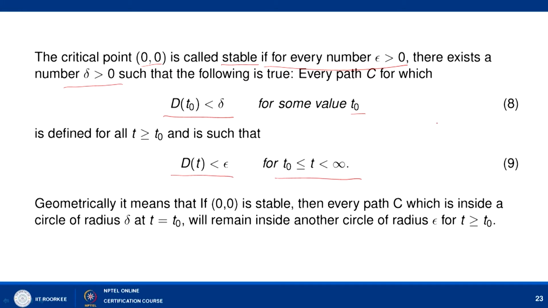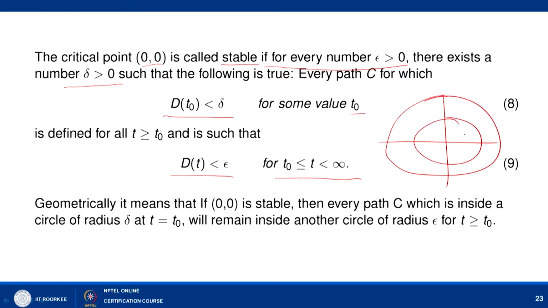It means that you have d(t0) less than delta. Suppose you have two circles like this. So, we simply say that this is the circle of distance delta and this is the circle of distance epsilon. So, if the initial distance is somewhere here, it is inside this. So, your curve is starting from this point.